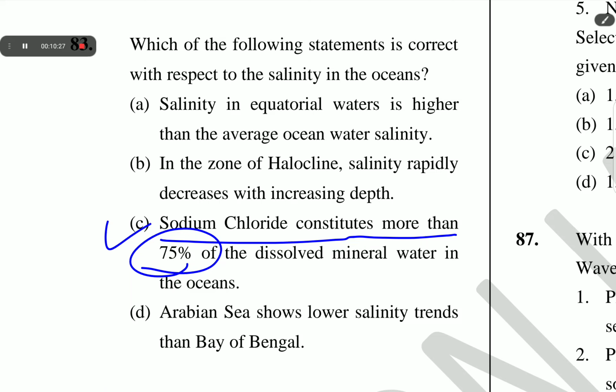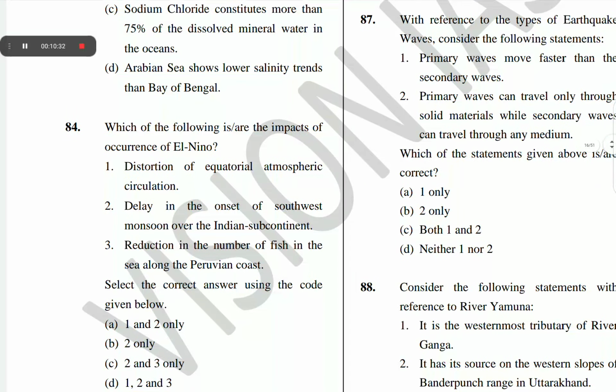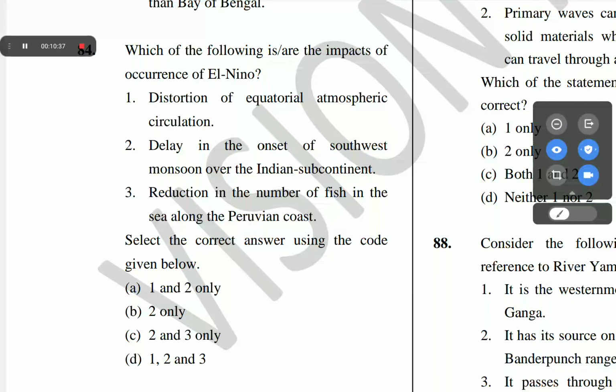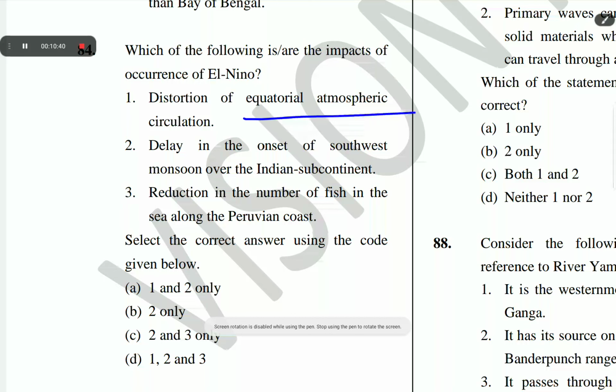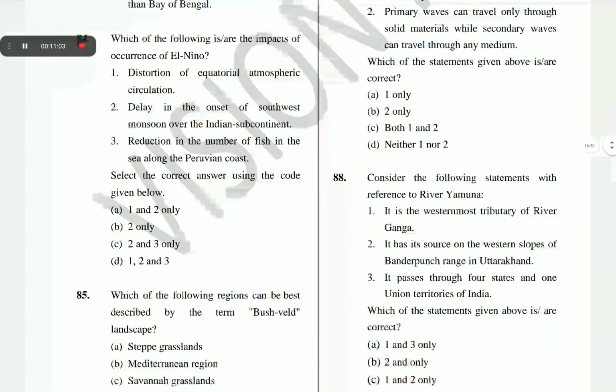The next question is question number 84. Which of the following are the impacts of occurrence of El Nino? Distortion of equatorial atmospheric circulation, delay in the onset of southwest monsoon over the Indian subcontinent, reduction in the number of fish in the sea along the Peruvian coast. The correct answer of question number 84 is D, 1, 2 and 3. All the options are correct.